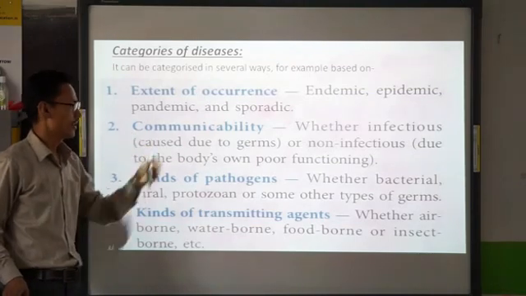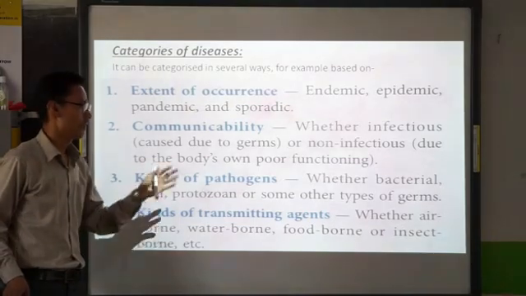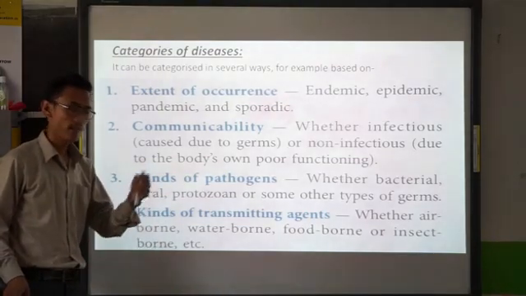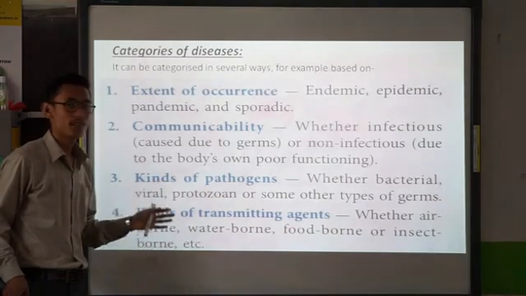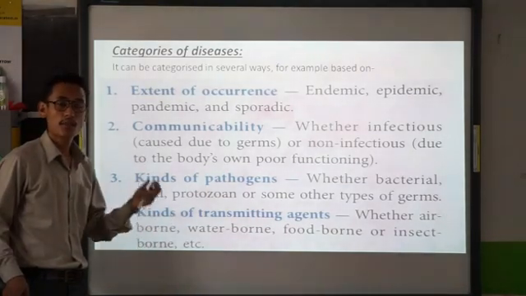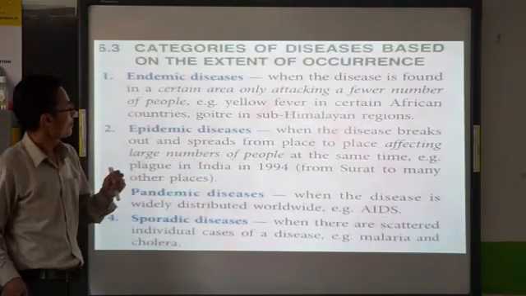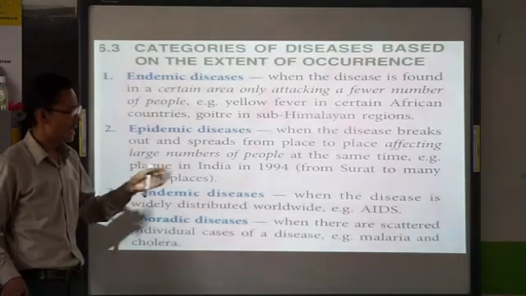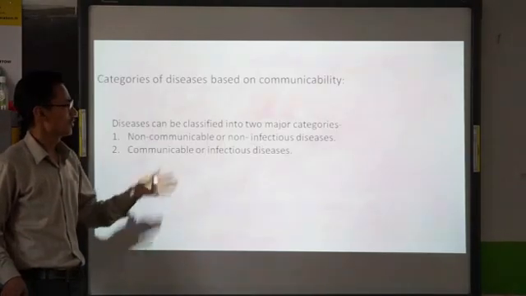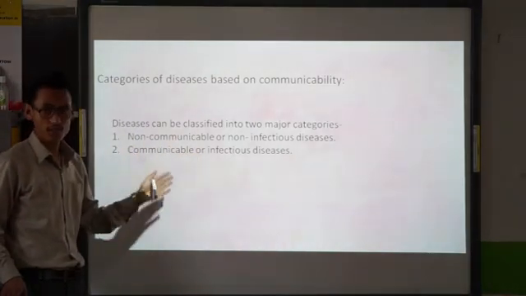sporadic; communicability, infectious and non-infectious; then kinds of pathogens, whether it is bacteria, virus, or any other type of germs; then the kind of transmitting agent, whether it is transmitted by the air, water, or by the food. Then we discussed endemic disease, epidemic disease, pandemic disease, and sporadic disease. We have discussed non-communicable disease and communicable disease.